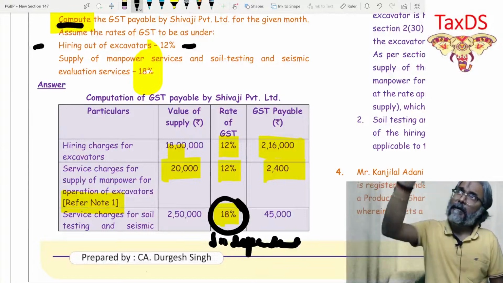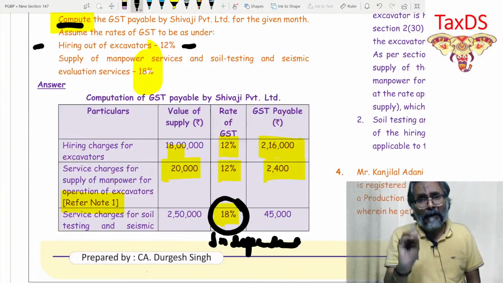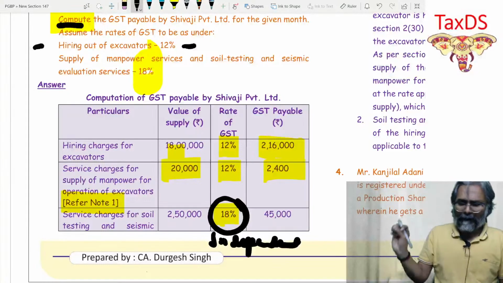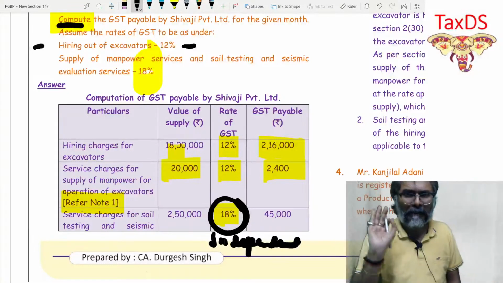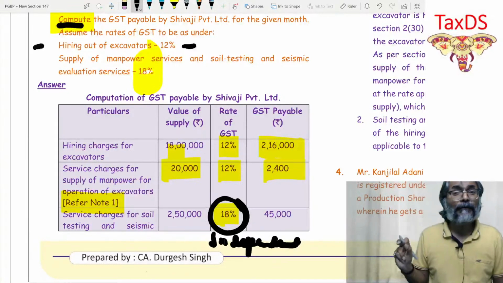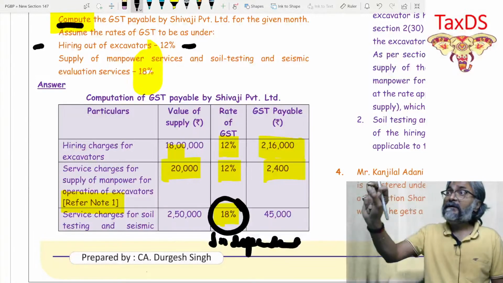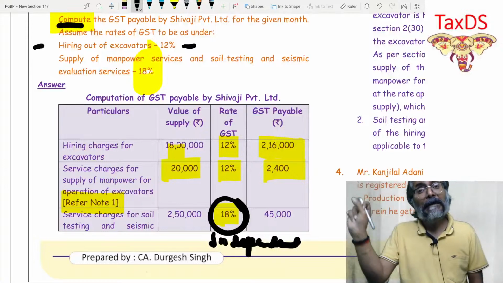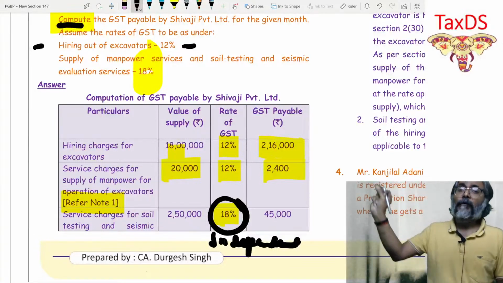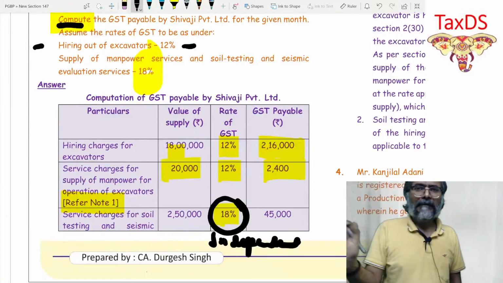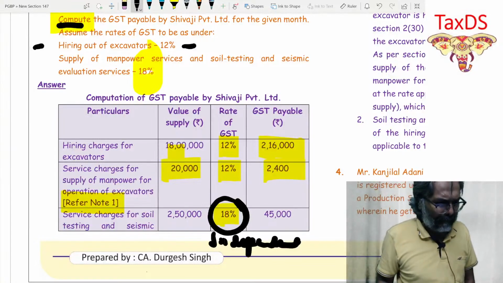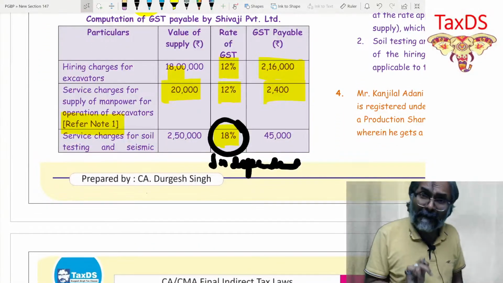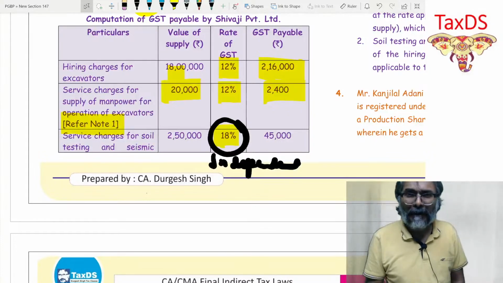This is independent to the above composite supply, and therefore the rate of GST would be charged separately to such supply, and accordingly the applicable rate of GST happens to be 18%. Is that clear? This is what they need to see in your answer, that look boss, this is independent to the above composite supply, and accordingly the applicable rate to such supply would be made applicable. That is how the answer has been dealt. Is that point clear to all of you? If you don't write this 18%, marks are gone.